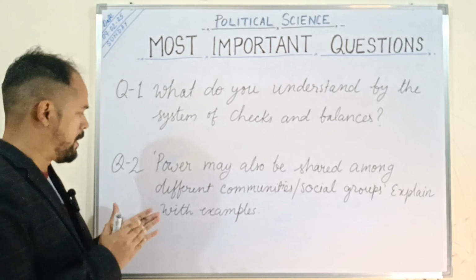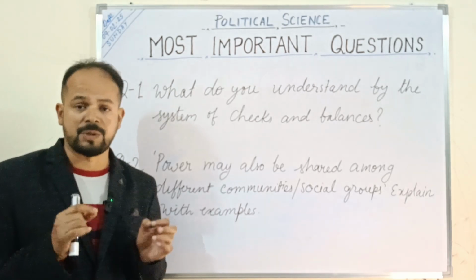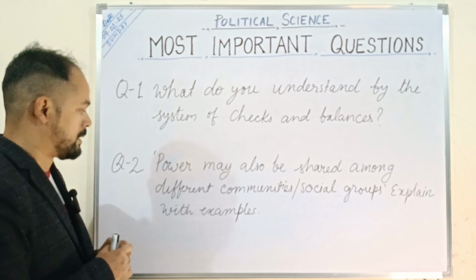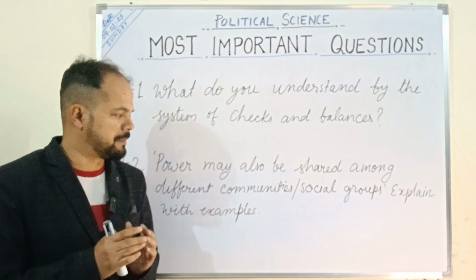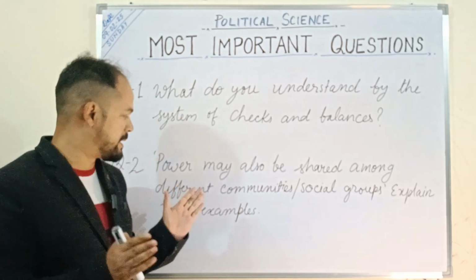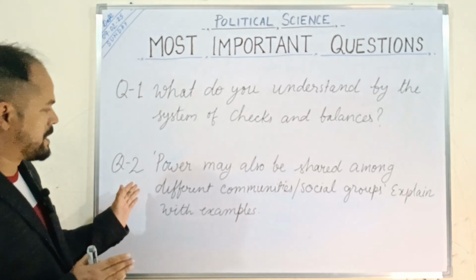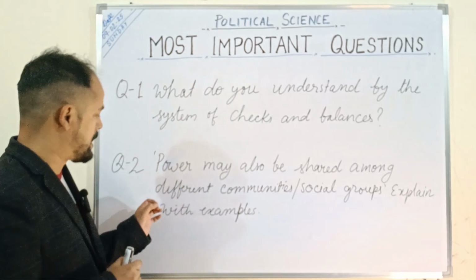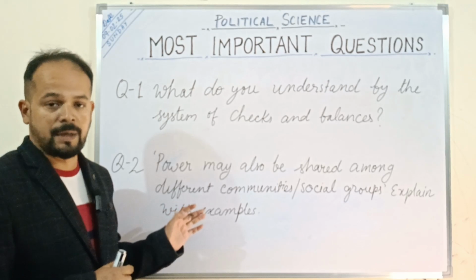When a social group is not shared power with, there might be many problems, which we shall discuss later on. So this second question is also very, very important. You should prepare the answer from the NCERT book only.